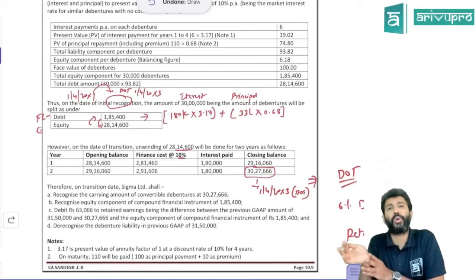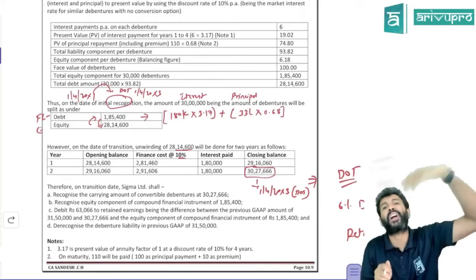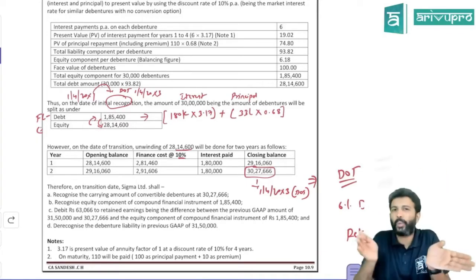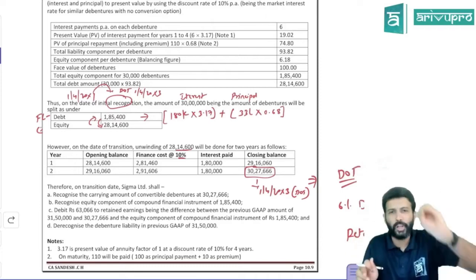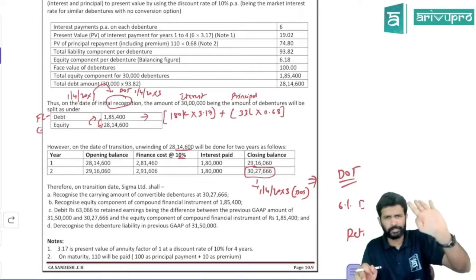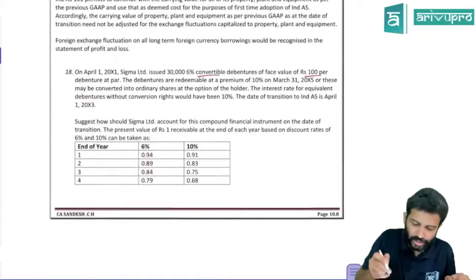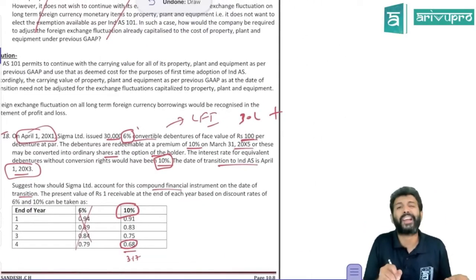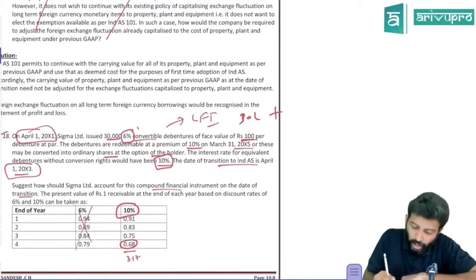And whatever you are showing as the value of liability as per your accounting standard, that you need to cancel. Because the accounting standard doesn't have this financial liability and equity split-up. You would have just shown it as a debenture. Because there's no split-up. How much did you issue this debenture for? 30 lakh. But as per accounting standard, you will not show this at 30 lakh, because there is a premium element. How much is the premium?